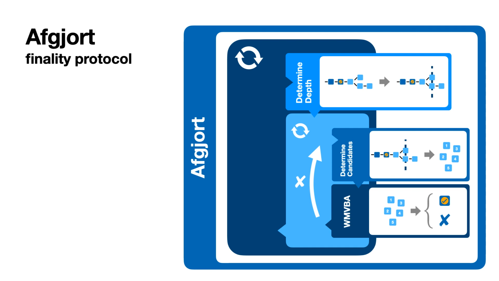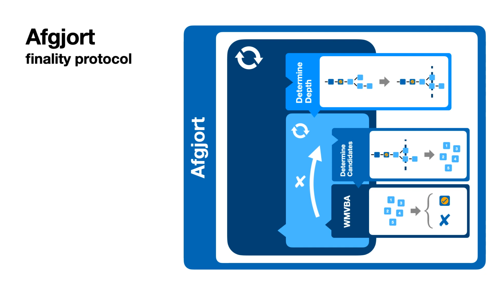Then, once that is selected, you go into the finality loop, where you determine the candidates, and then you vote using the weak multi-valued Byzantine agreement protocol. If the vote fails, you can repeat, select a new set of candidates, until eventually the vote succeeds. And then the whole committee signs that block, and the finality loop on the outside kicks in again.